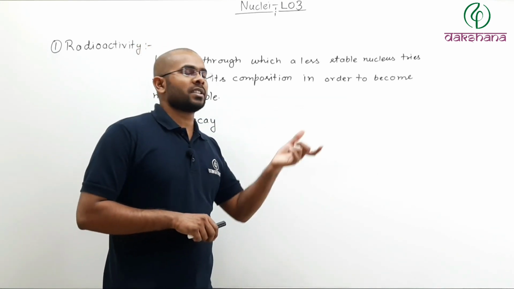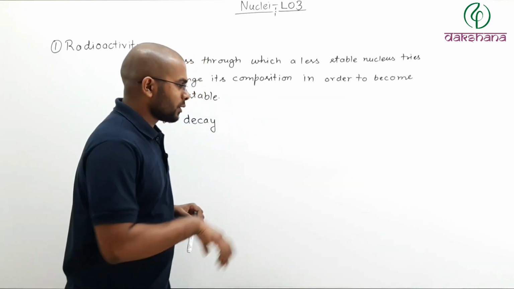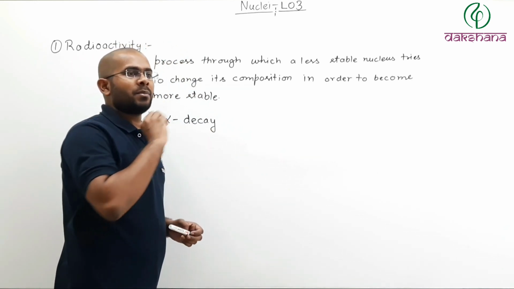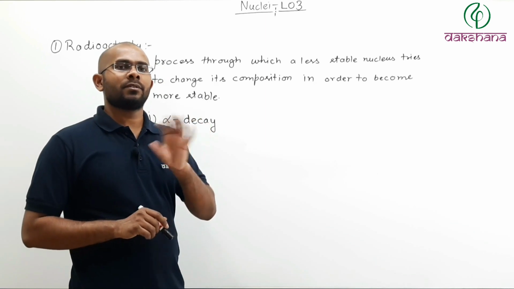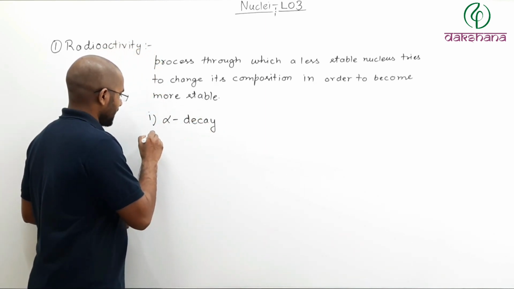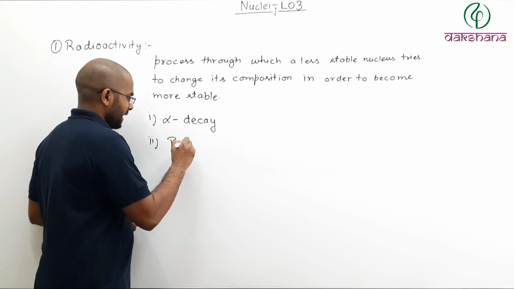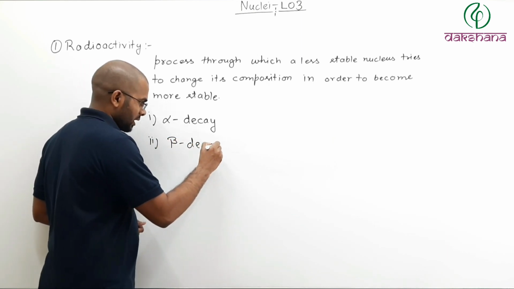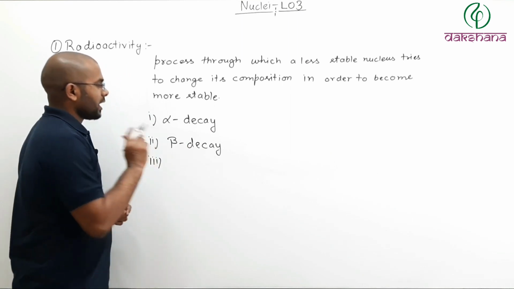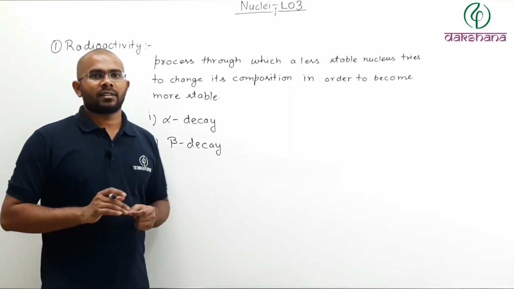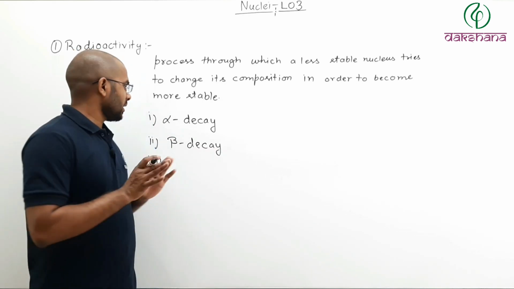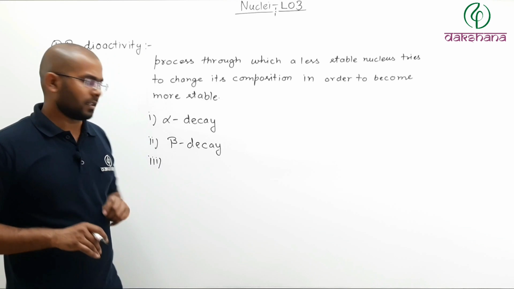Alpha decay is simply the emission of a helium nucleus from the nucleus. Second is beta decay. We will talk about these decays in detail. There are two kinds of beta decays: one is beta positive decay, one is beta minus decay. In a little while we will talk about those in detail.